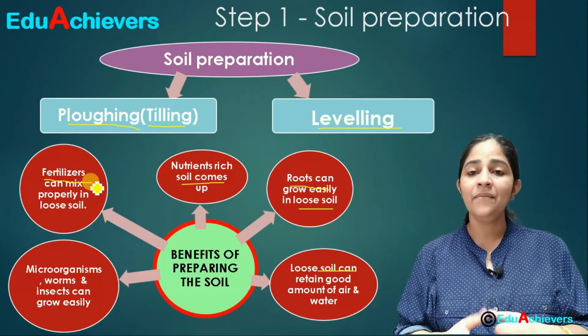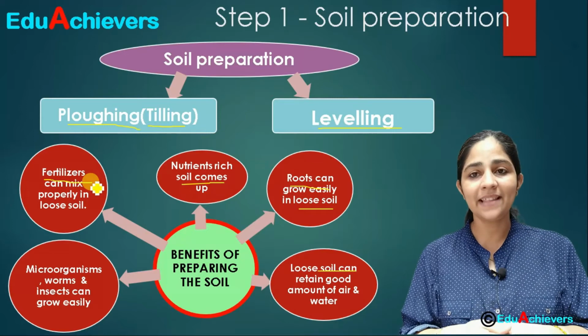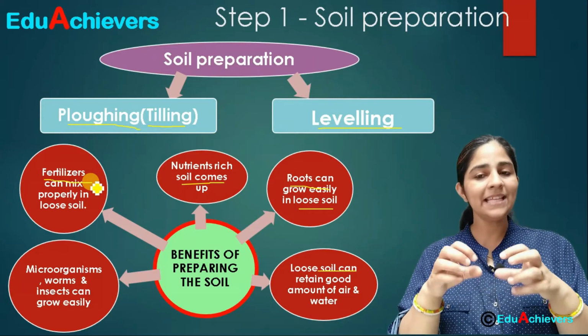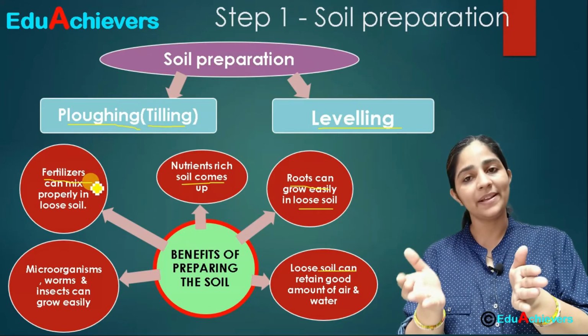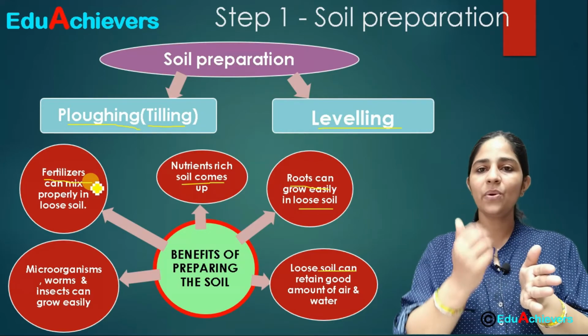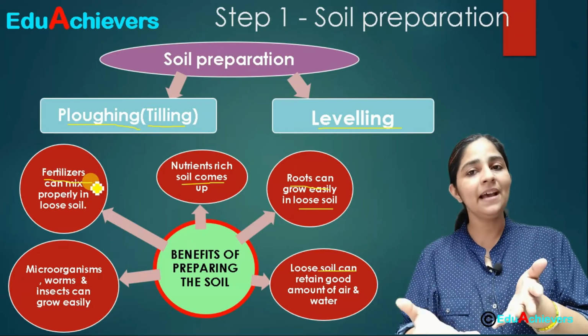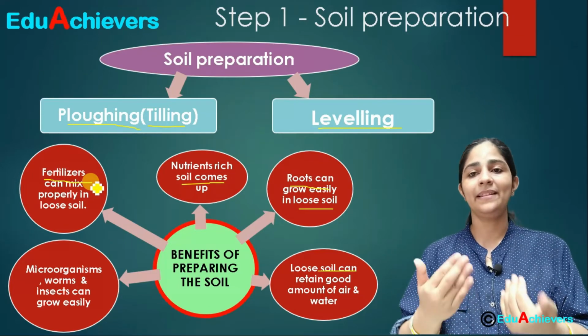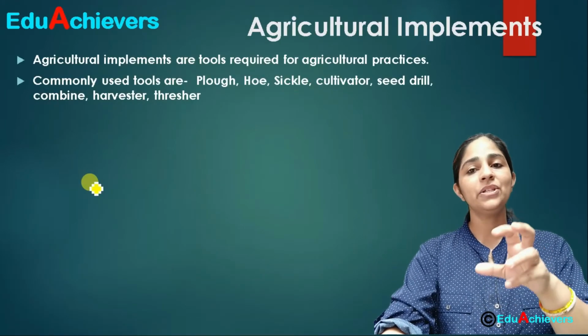And as you are aware, when we talk about earthworm, we say that earthworm is a farmer's friend. Why do we say that? Because when the earthworm eats that organic matter, it will break it down into nutrients. And the same is done by the microorganisms. Correct? And when the nutrients are easily available to the crops, they will grow at a good rate. Correct? So that is how soil preparation helps.